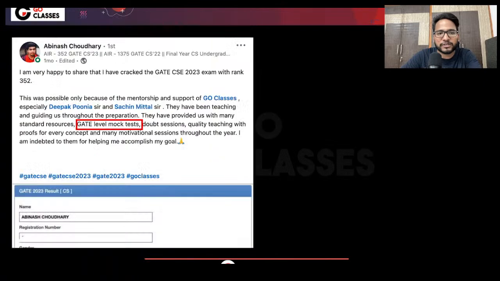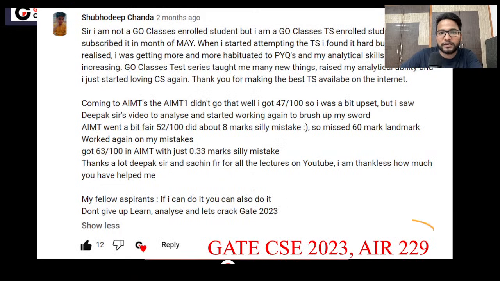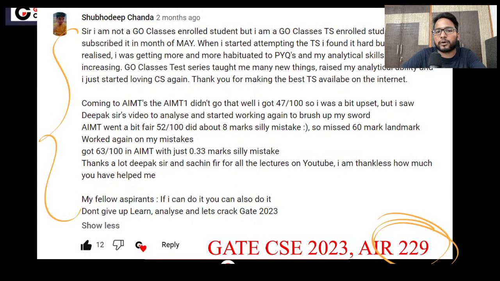Now there are many toppers actually. All India rank 352 saying GATE level mock test. All India rank 689 saying best test series, right? All India rank 229 saying a detailed review about the test series. So Vodip is saying a detailed review about the test series. So there are many people who are talking about the test series, right? In the comment section also there are many people who are talking about the test series. Like Kumar Mukesh is saying, thanks, the test series helped me a lot.